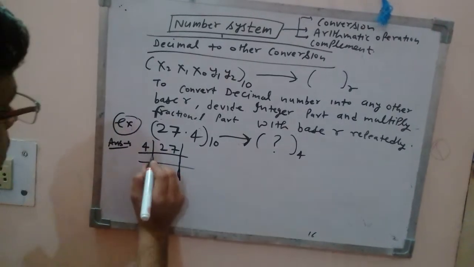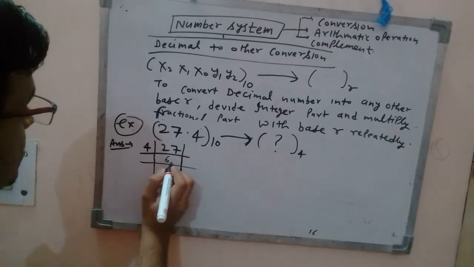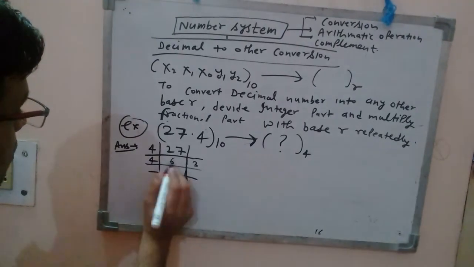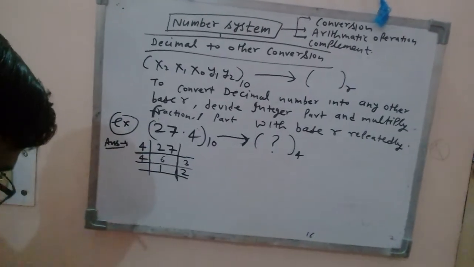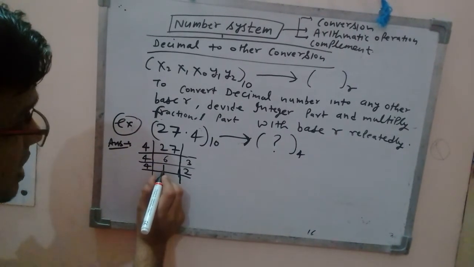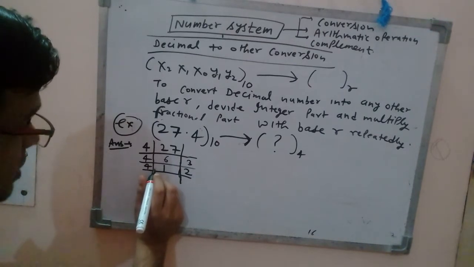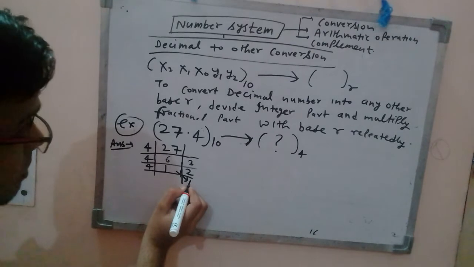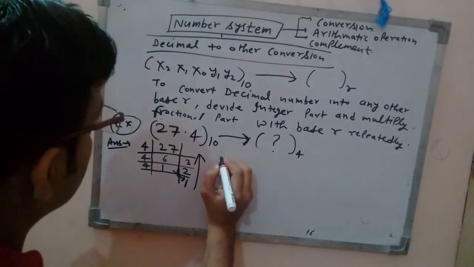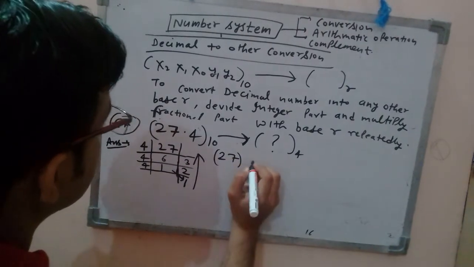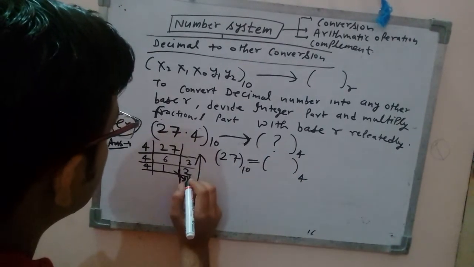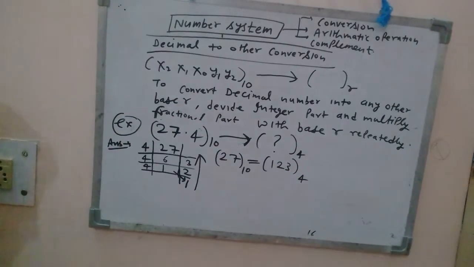4 6s are 24. What's the remaining? 3 is the remaining, right? Divide by 4 again, 4 1s are 4, what is the remaining? 2 is the remaining, right? Again divide by 4, so 1 by 4, 1 is a number which is less than 4, so it will not be divisible, so the remainder will be 1. So go from bottom to top, and you will get your required conversion of this integer part 27 in decimal into a number system whose base is 4. It will be 123, right? Am I right?